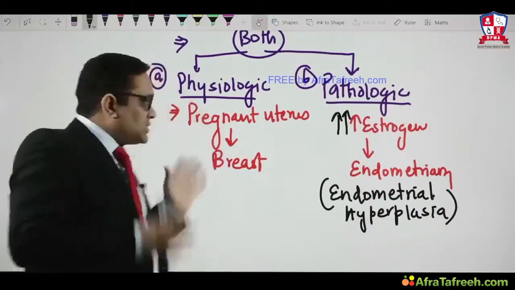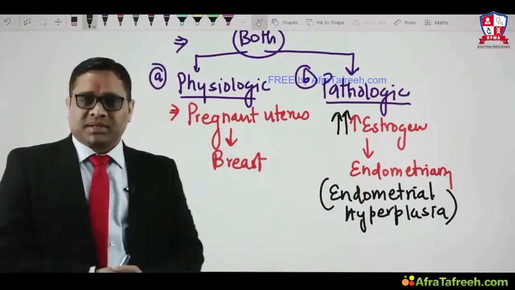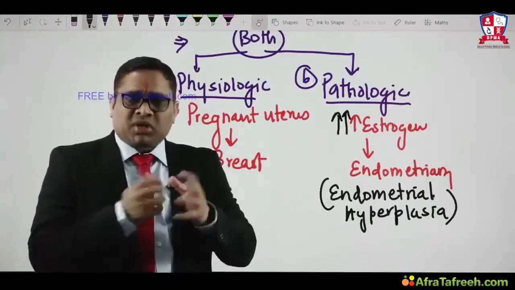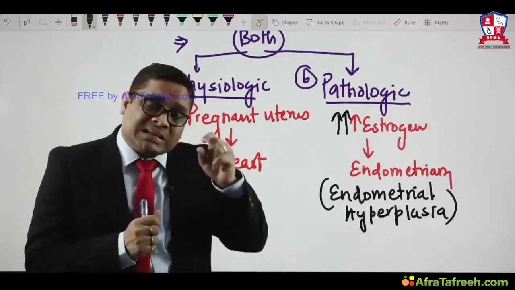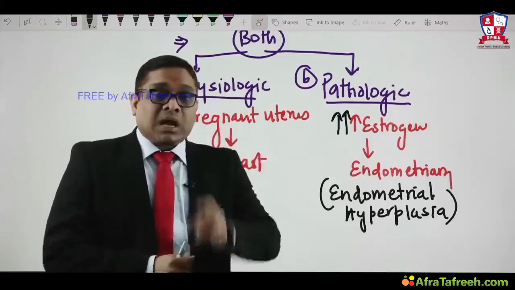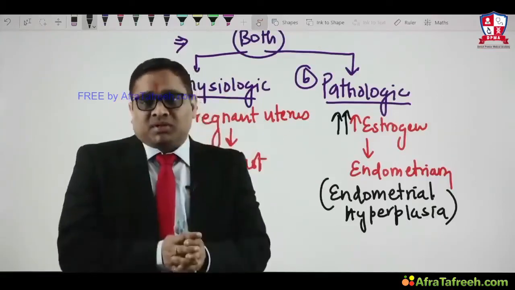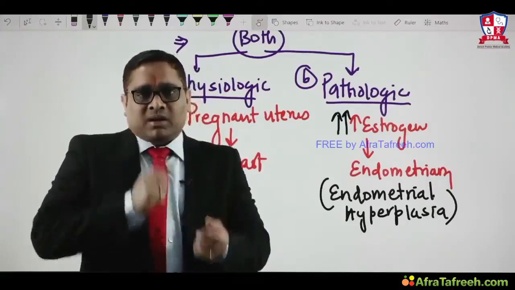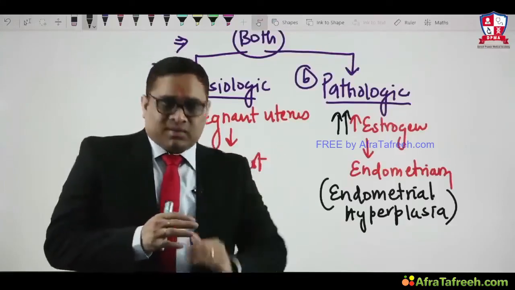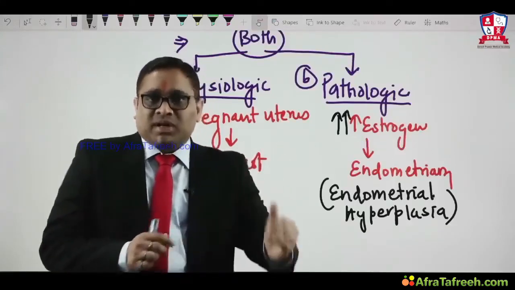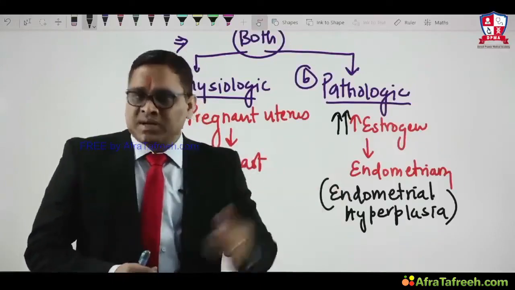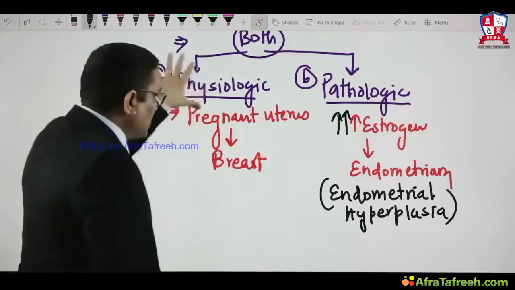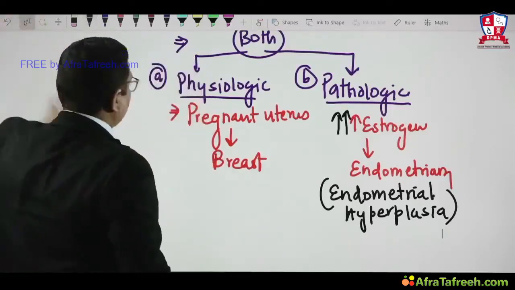So now we can see these two examples of the physiologic and pathologic hyperplasia. What we need to understand here, there is one more thing that is called compensatory hyperplasia. Compensatory means they are doing compensation. For example, when we remove a part of the liver, it regenerates itself up to a certain extent, and that is an example of compensatory hyperplasia. So this is an example of the physiologic hyperplasia.